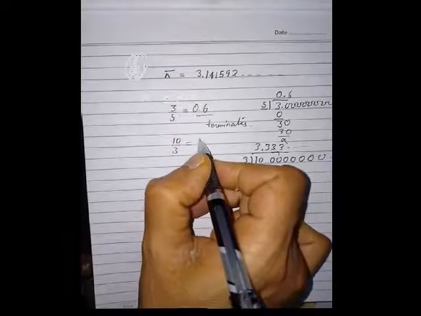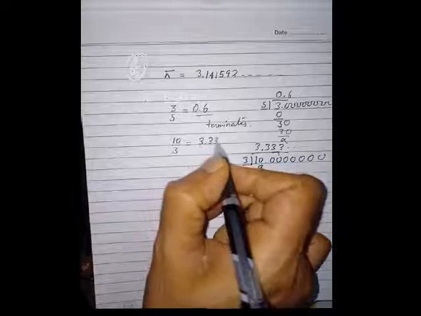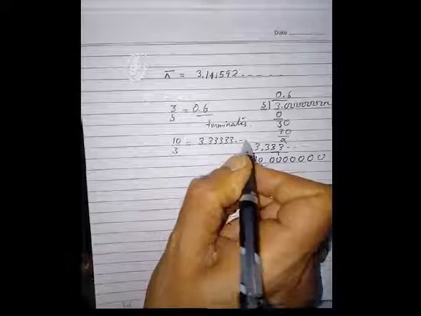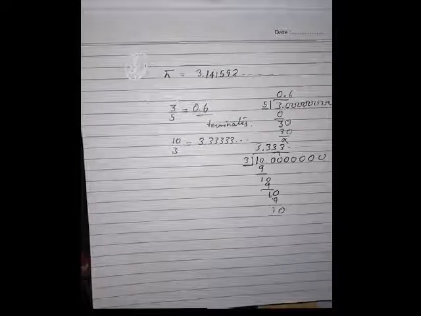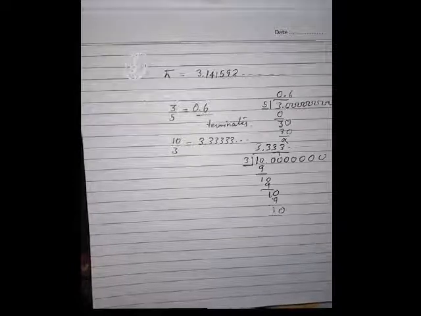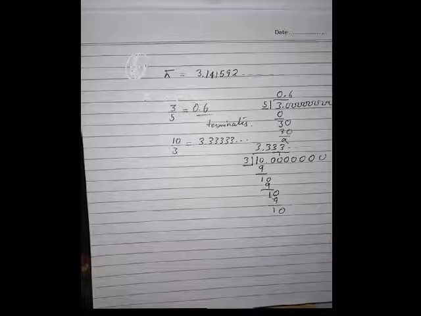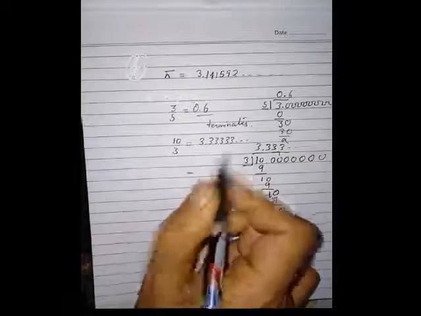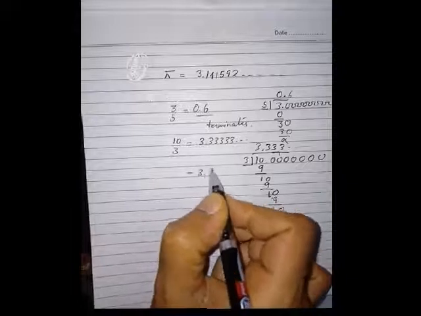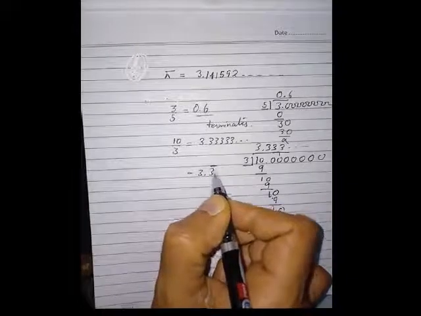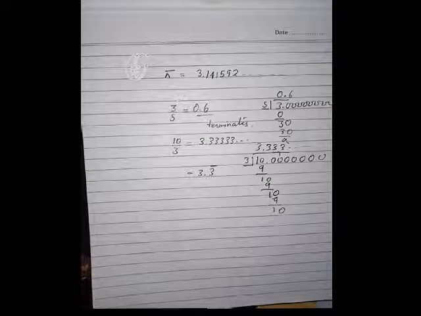So here the answer you will get is 3.33333 and so on. In the second case, the division will not end, but every time you divide, you will get 3 as a quotient. So a pattern is followed there, which can be written as 3 bar. Now this bar represents 3 repeating n number of times.